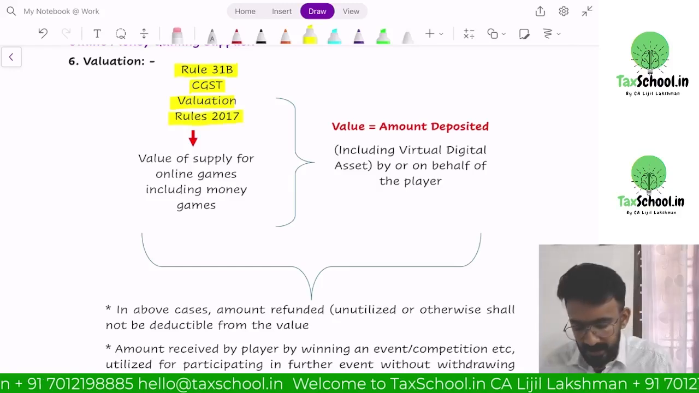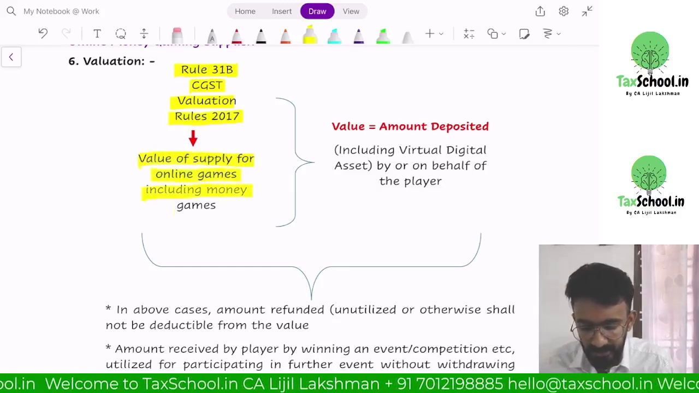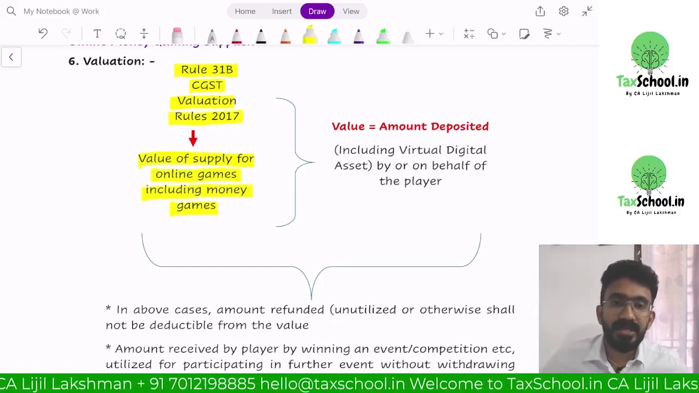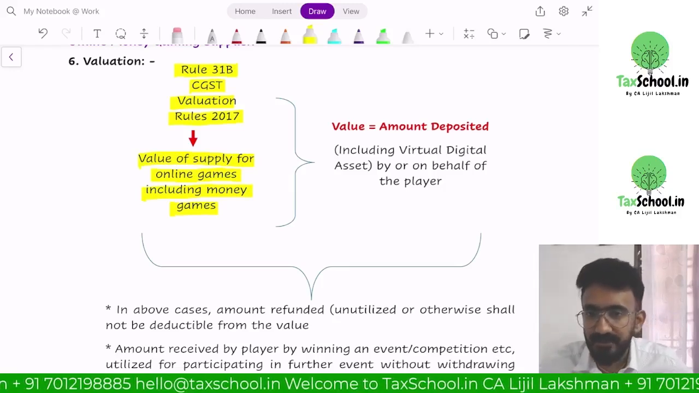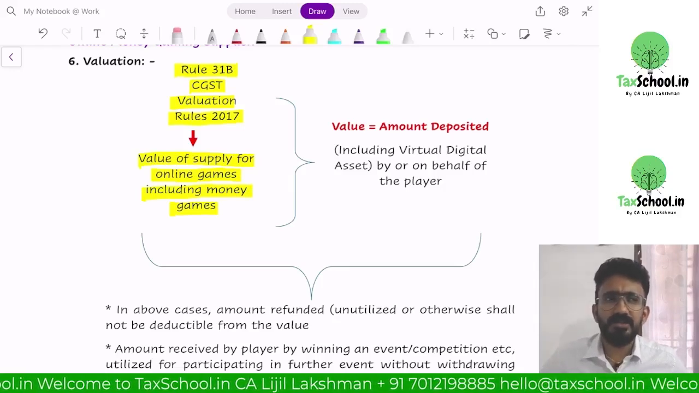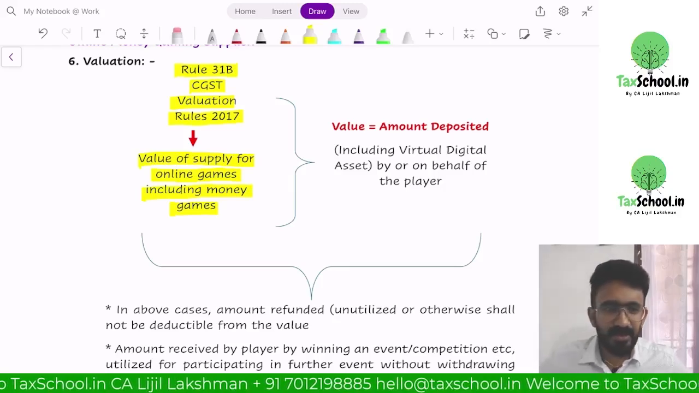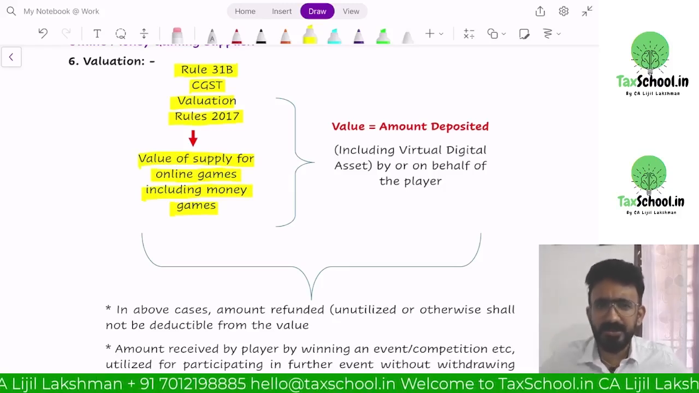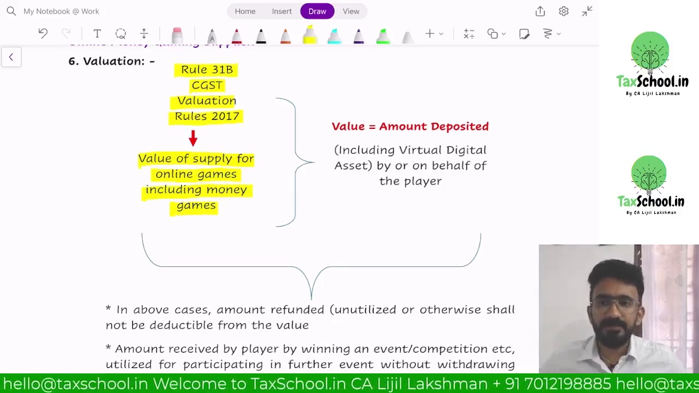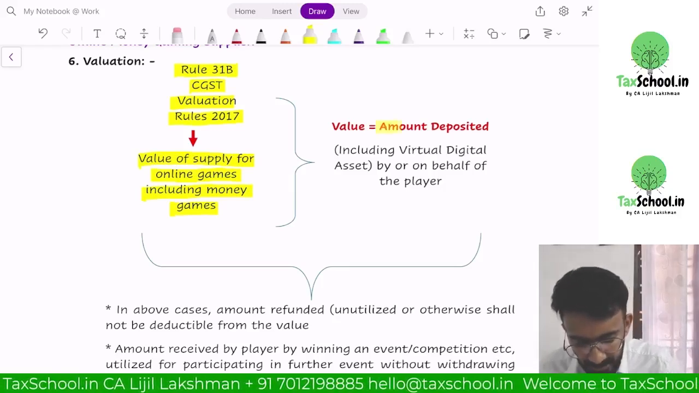What it says? It says value of supply for online games including money games. They say whether you're computing value for online games as a service like your PUBG, Free Fire, whatever, you pay money to subscribe or pay money to get some kind of a privilege, right? People buy costumes inside the online games. They do a lot of things on online games. It's a big industry now. Or you participate in Dream 11 kind of an online game. The value is nothing but the amount deposited.